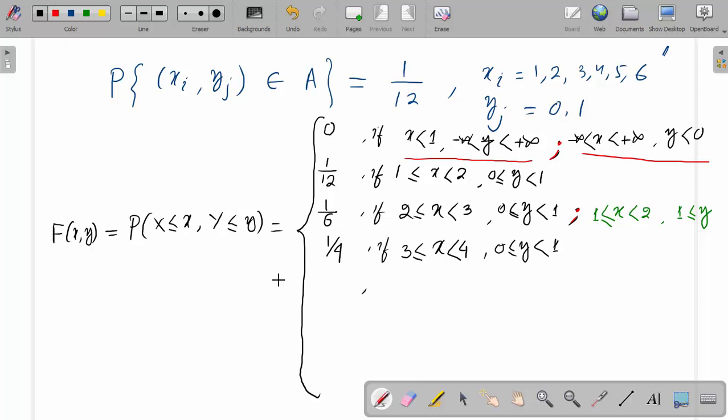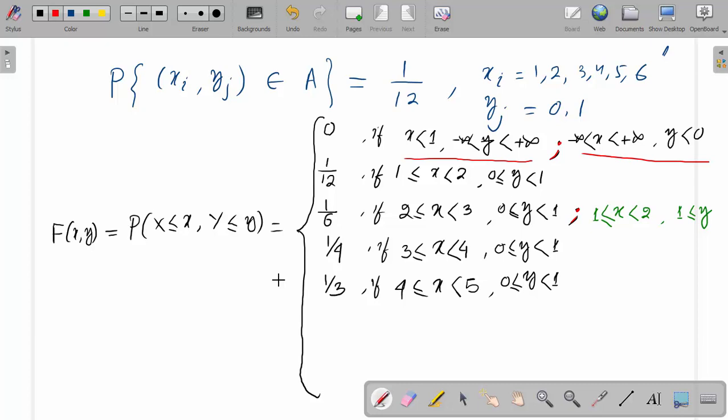Then x lies between 4 and 5, with y the same 0 to 1. So here y equals 0 and the x values are 1, 2, 3, 4. 4 values. So 4/12, which is 1/3.